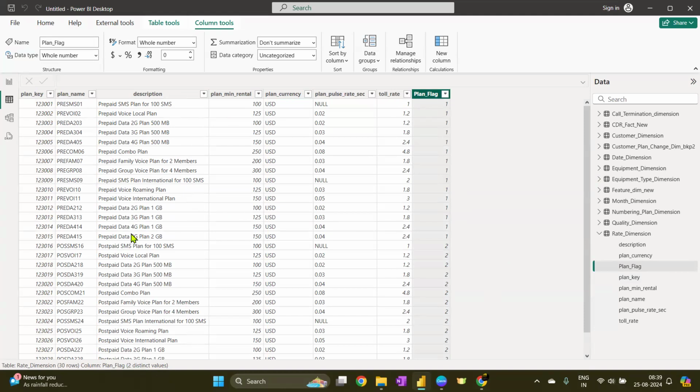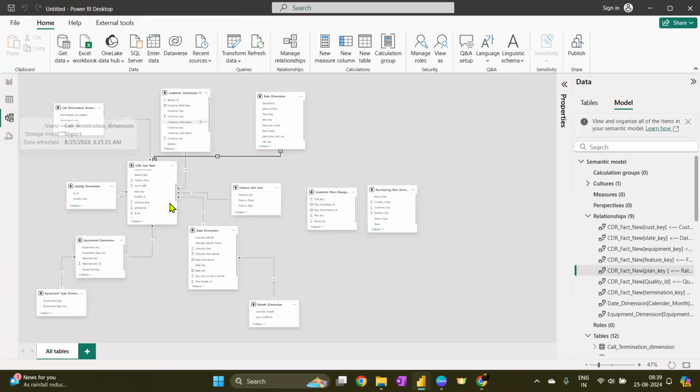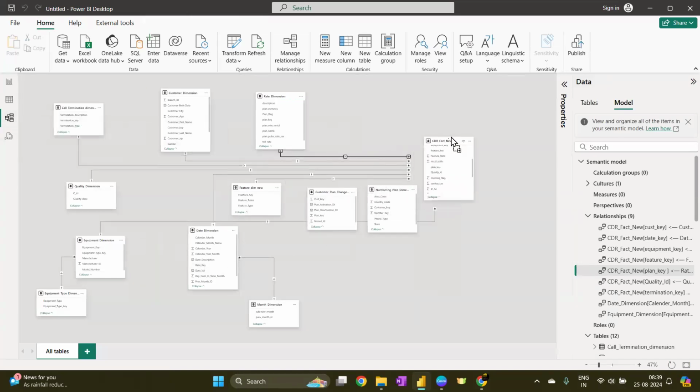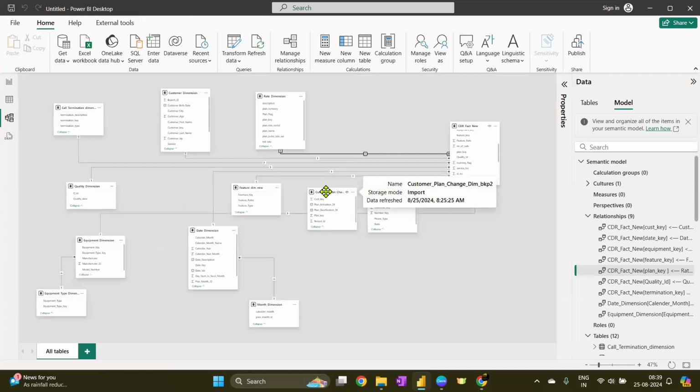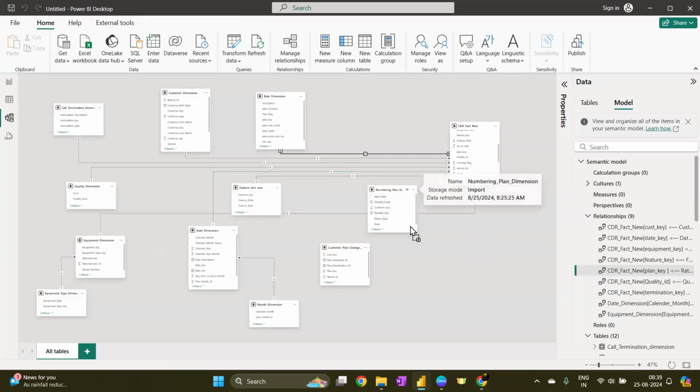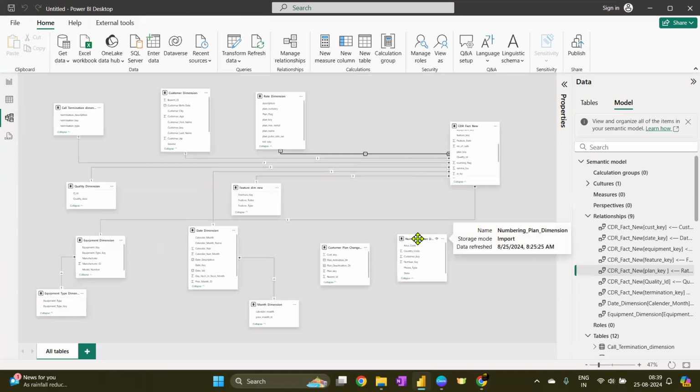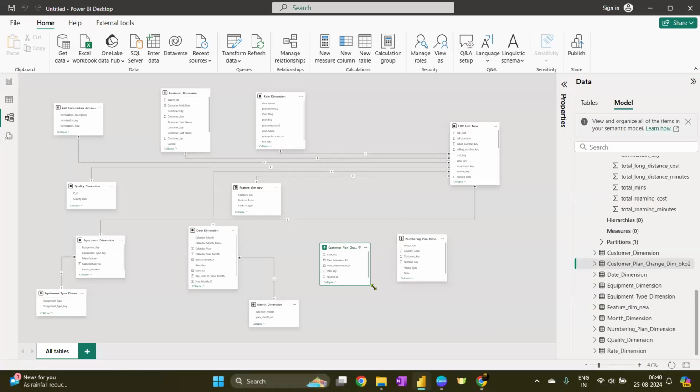Okay. Anything else? Anybody who has reached at least this level? I only remember, I guess, Prachi has done it correctly. Sagar, I remember. There are a couple more. Sachin's was built perfectly. Only two tables remain. Let's see what we have in customer plan change. Does it make sense, everyone? Neha, I remember you were struggling with this table, I guess. Others, I have seen a couple of people whose work was a bit wrong. But do you understand how I have built it?